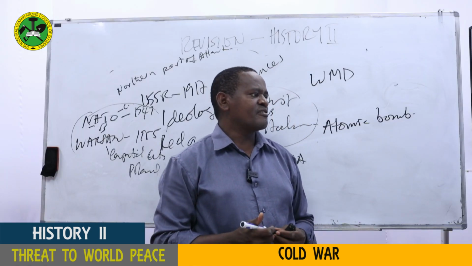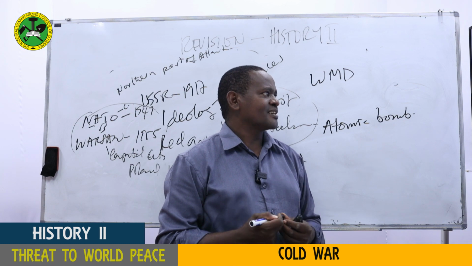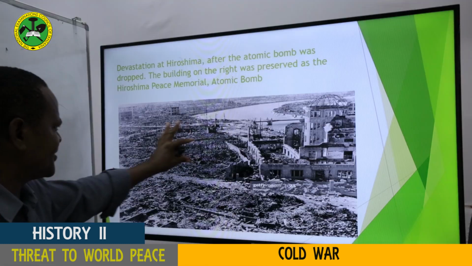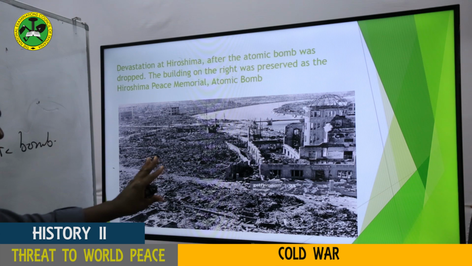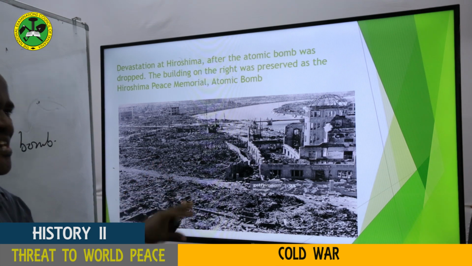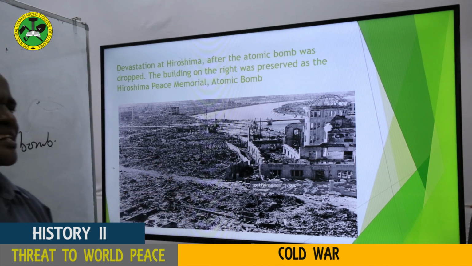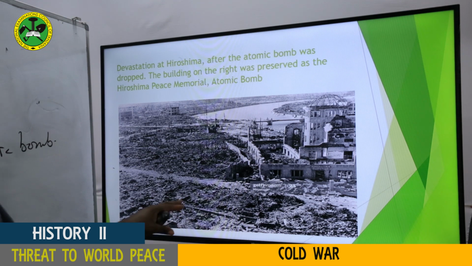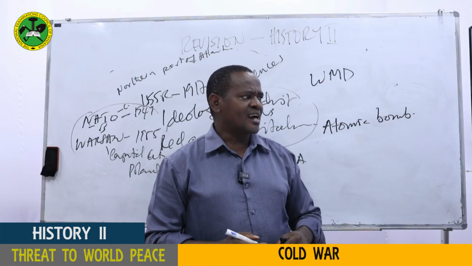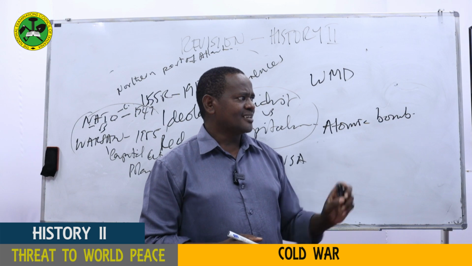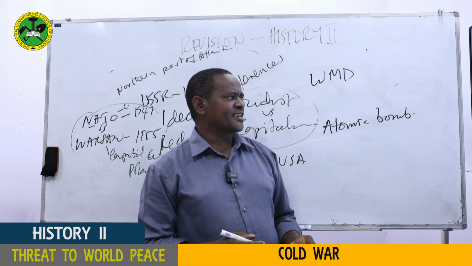The destruction would have been much higher. So this inspired the Soviets to do whatever it takes to develop the atomic bomb, at least to equal what the Americans have done. That's the way you can see it.